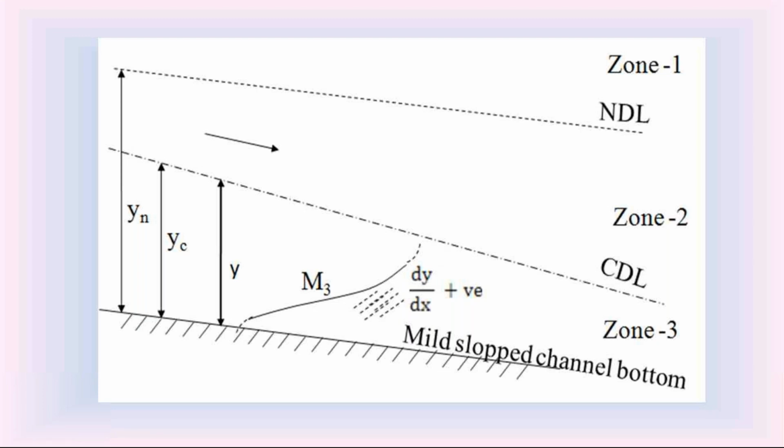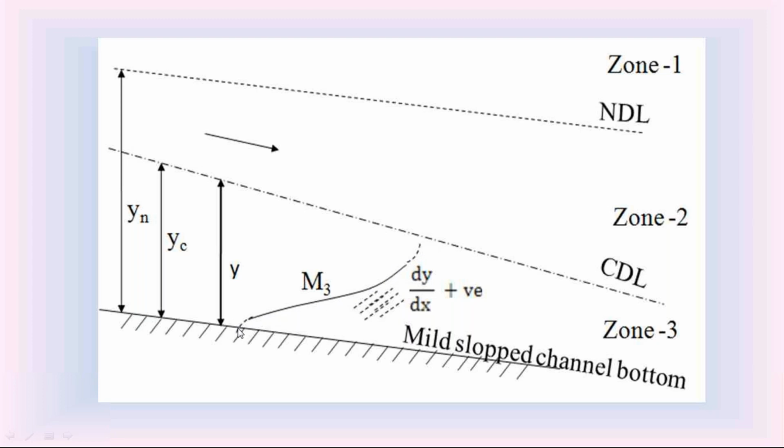So on the downstream side, the M3 water surface profile is perpendicular to the critical depth line. It is almost perpendicular to the critical depth line on the downstream side. So this is the characteristic of M3 water surface profile in the mild slope channel. The M3 water surface profile is in zone 3. The slope dy by dx of M3 water surface profile is positive. So this M3 water surface profile is a rising water surface profile.